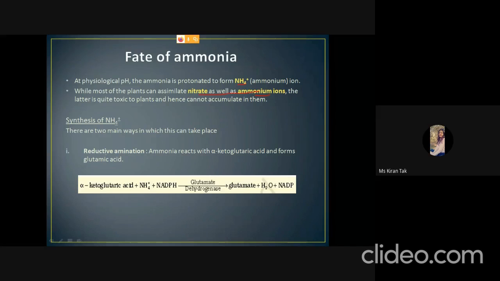That's why the ammonia should be converted into other products. The first method is reductive amination, in which the ammonia reacts with alpha ketoglutaric acid and forms glutamic acid, in which the ammonia will bind to the alpha carbon of the alpha ketoglutaric acid and convert it into glutamate in the presence of glutamate dehydrogenase with the help of NADPH.